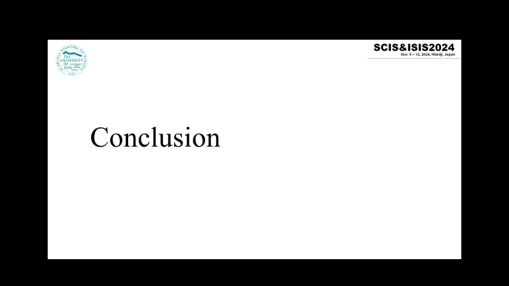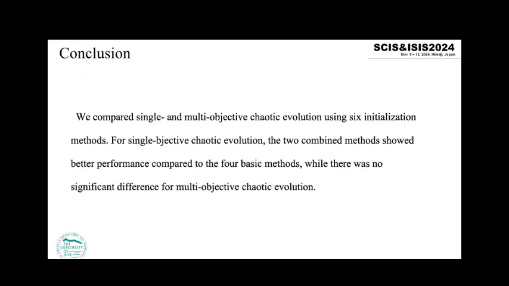And this is the conclusion. We compare single and multi-objective chaotic evolution using 6 initialization methods. For single objective chaotic evolution, the two composition methods showed better performance compared to the 4 basic methods, while there was no significant difference for the multi-objective chaotic evolution.